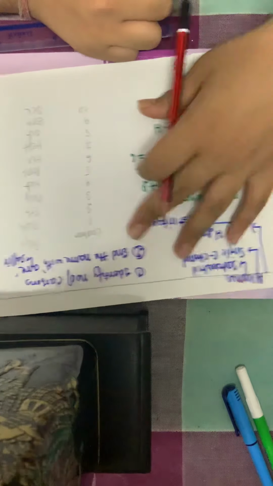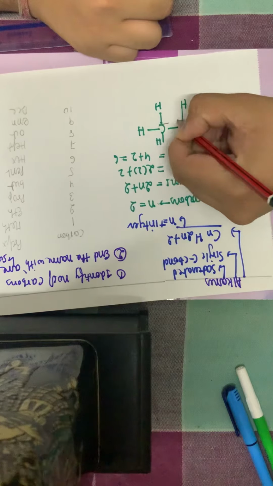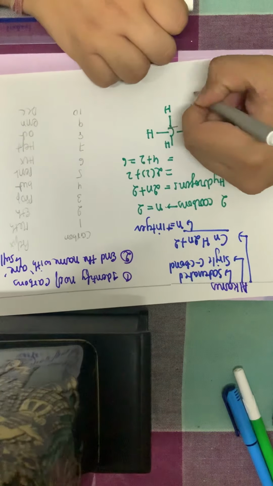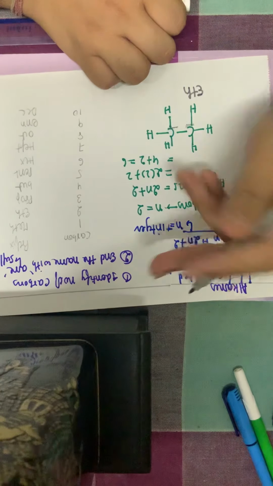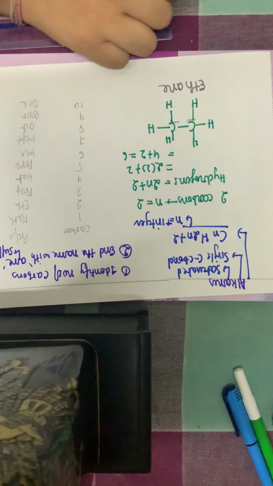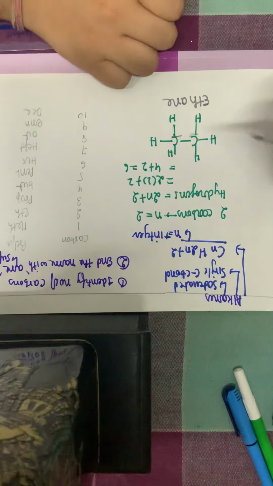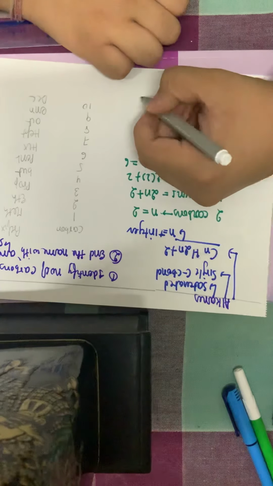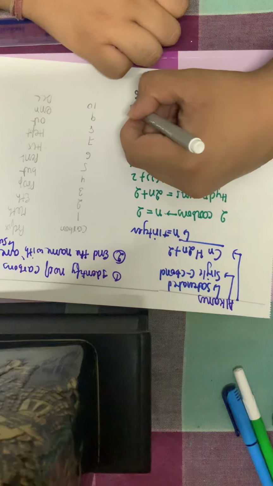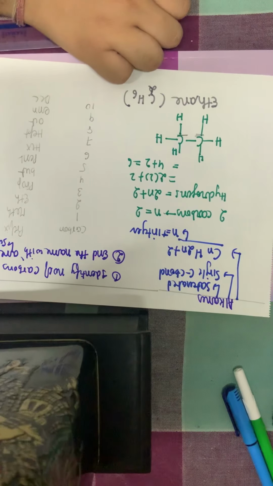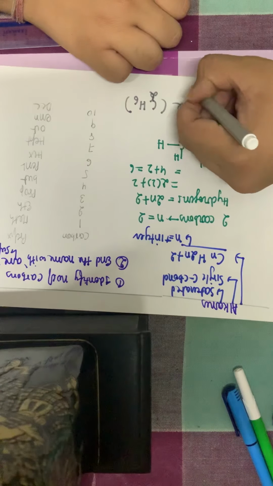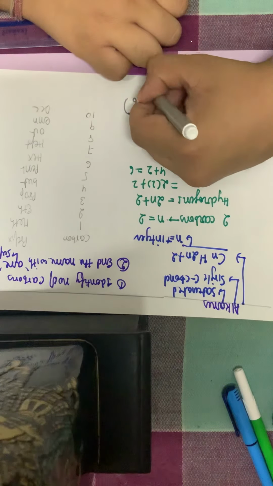This plus the ane. So this molecule has 2 carbons. That means which prefix will it be? Eth. So it will have the prefix starting with eth, and ending, of course, as it's an alkane, with ane. So this compound becomes ethane. And what is the formula? CnH2n plus 2, C2H6 is the compound ethane. And because it has a single bond here, it is an alkane, or it is saturated.